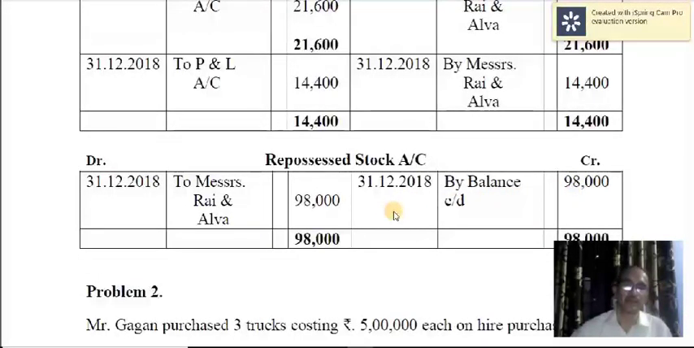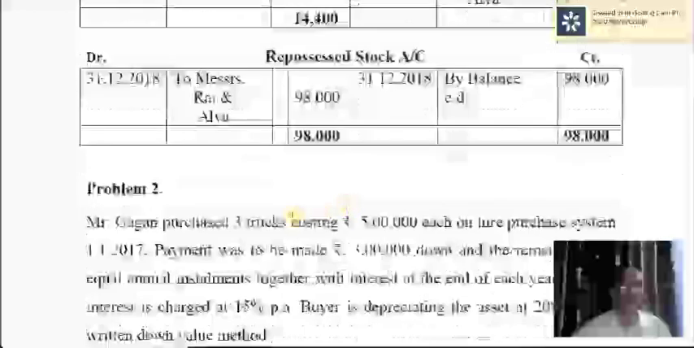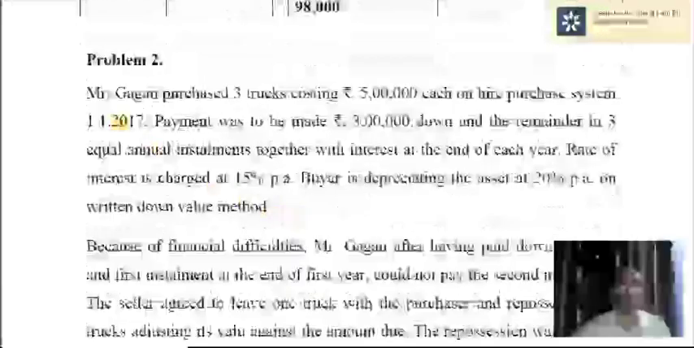Next year, most probably there might be sale of these stock or goods, or if there is no sale, once again next year also that will be carried forward, to balance brought down and then by balance carried down that way. Okay, that's about this problem. Now let us move on to the next problem.